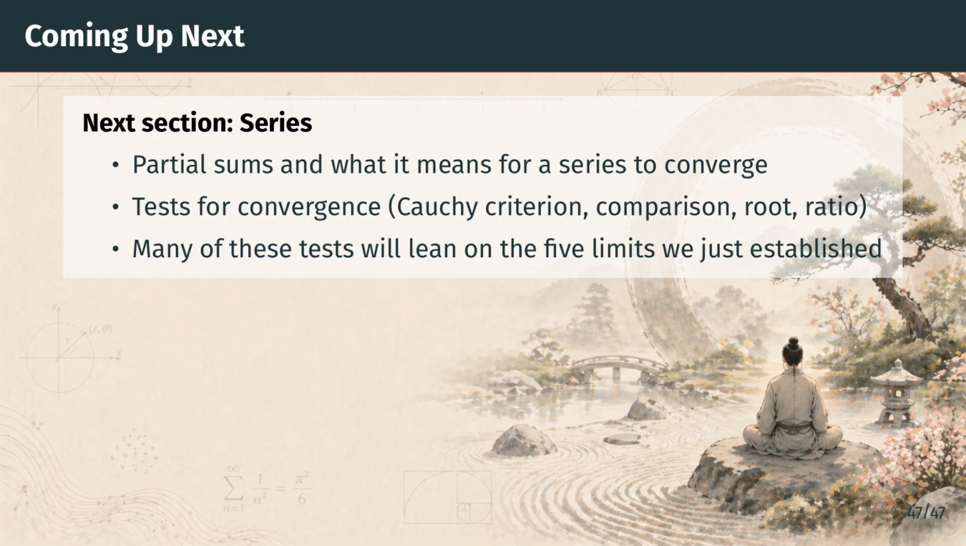Coming up next, we turn from sequences to series. We define what it means for an infinite sum to converge, and we develop the standard tests: the Cauchy criterion for series, the comparison test, the root test, and the ratio test. Several of these tests lean directly on the 5 special limits we just established. So even though this section was short, its results will be in play for the rest of the chapter. See you in the next section.